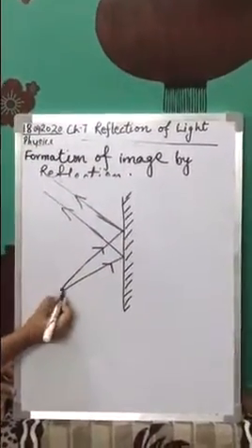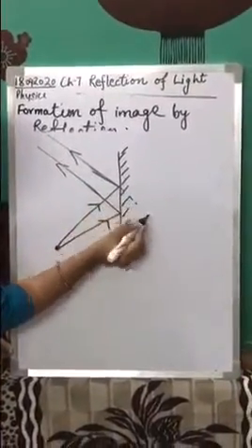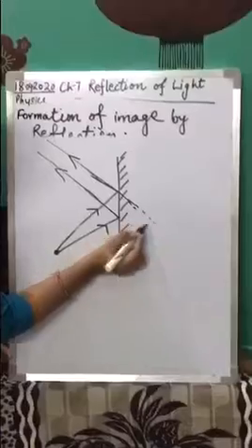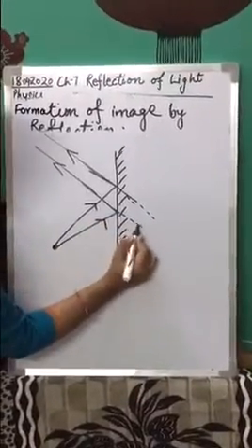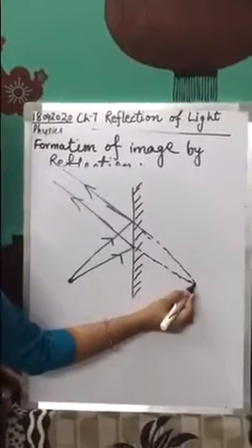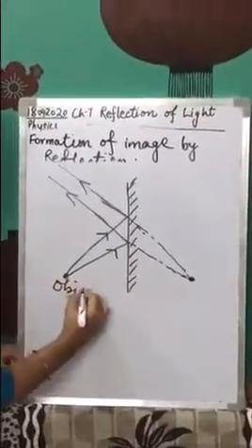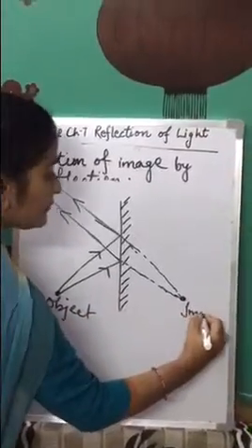This is the point object. These rays will never meet, so we will extend them back behind the mirror. And an image is formed here. Where are we getting the image? Here is the image. Here is the object and here is the image, class.